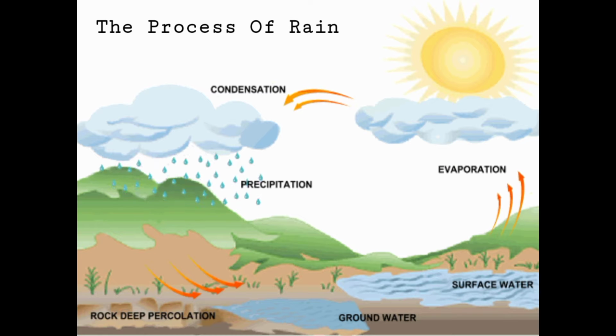The process of the occurrence of rain is natural and makes up the rotation of the water on earth.